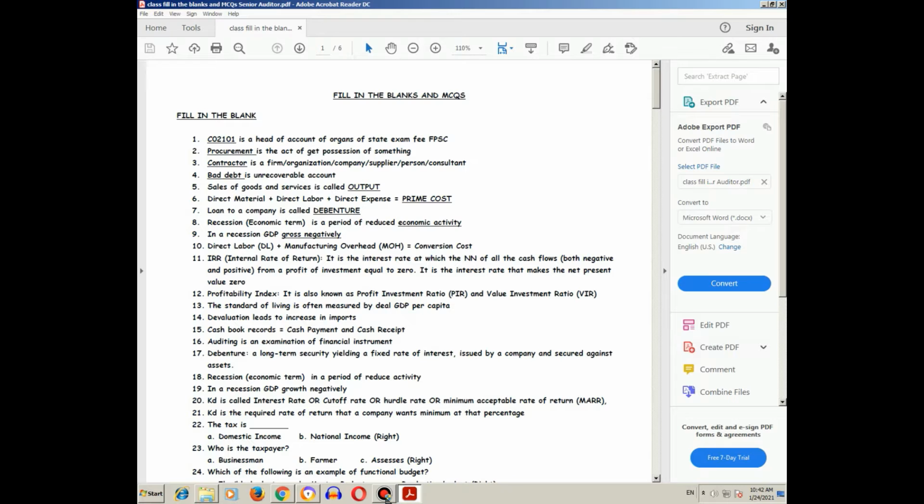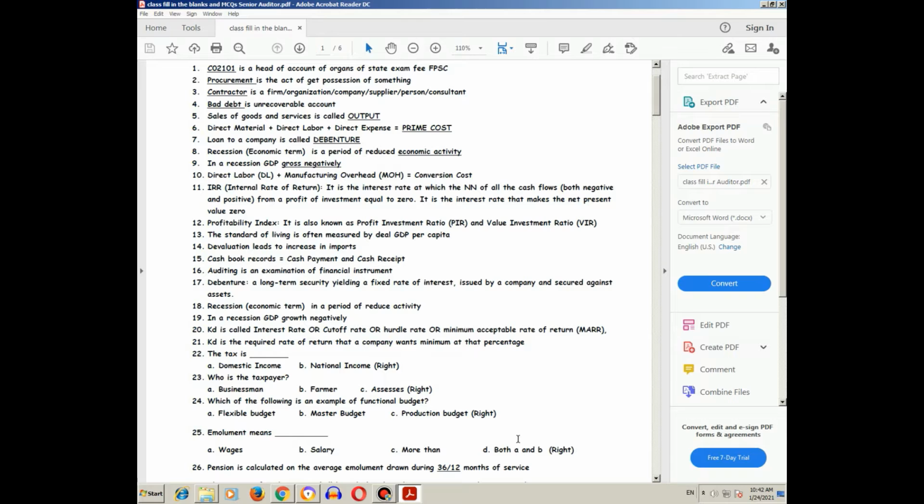The standard of living is often measured by GDP per capita. Devaluation leads to an increase in imports. Cash book records equal cash payment and cash receipt. Auditing is an examination of financial instruments.